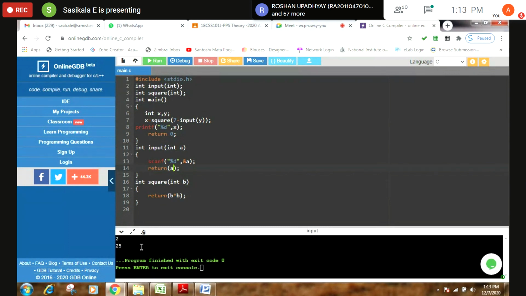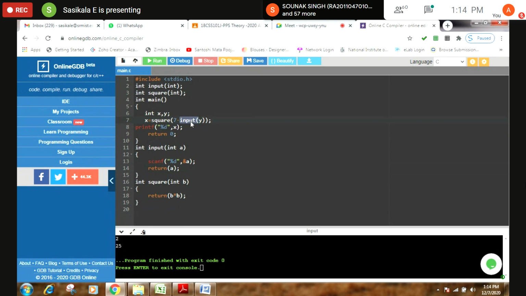First, the program starts from int main. Then it reads the value of x and y. And then in the function, the input y function is called. This function will get executed. The innermost function will get executed first, so input of y.